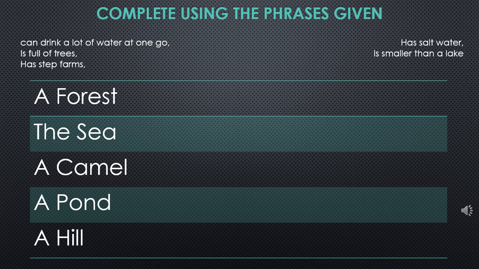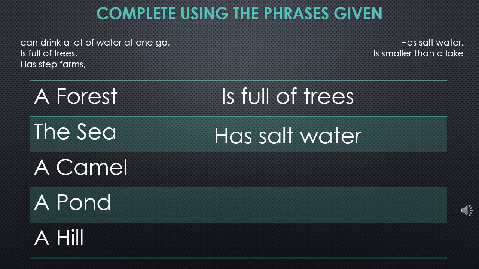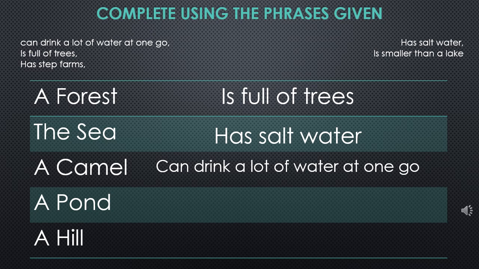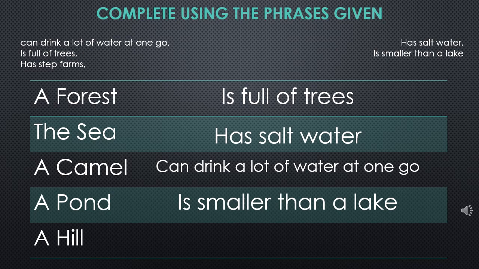Okay, here you have to complete this activity using the phrases given. There are 5 phrases. Can drink a lot of water at one go. Is full of trees. Has step farms. Has salt water. Is smaller than a lake. So the answers: a forest is full of trees. The sea has salt water. A camel can drink a lot of water at one go. A pond is smaller than a lake. A hill has step farms.